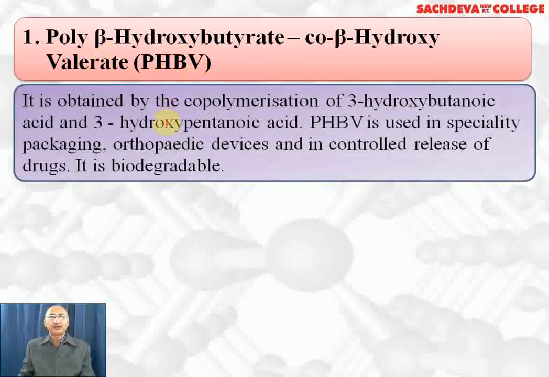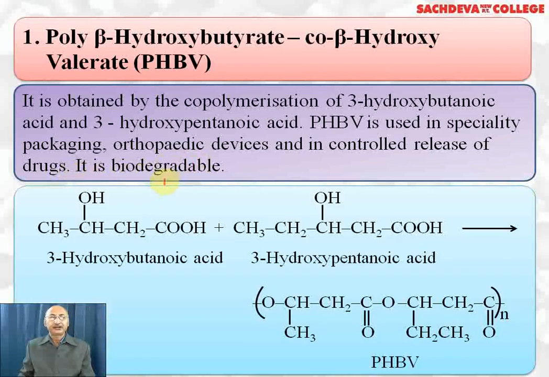It is obtained by copolymerization of 3-hydroxybutanoic acid and 3-hydroxypentanoic acid. PHBV is used in specialty packaging and orthopedic devices because it is biocompatible, and in controlled release of drugs, for example, the coating of capsules. It is biodegradable, that is, easily attacked by enzymes and biodegraded, and does not create pollution.